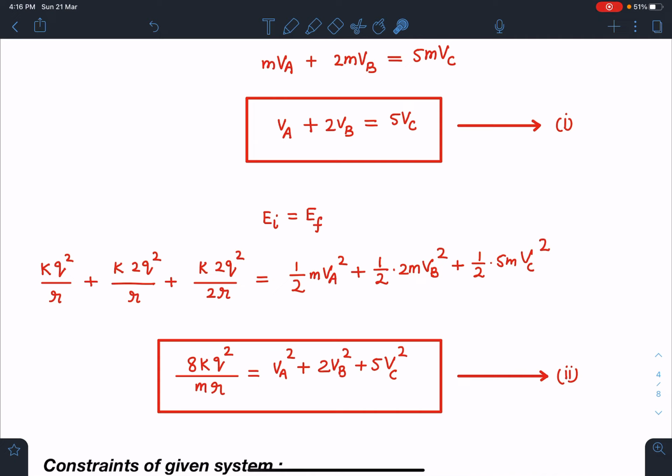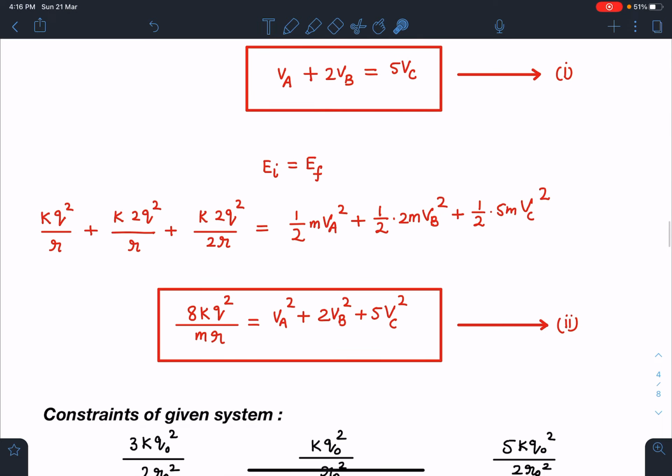Now these two equations I feel almost everyone will be able to make, but there is the key in the third equation, because we have three unknowns and we need three equations in order to solve this. So the third equation is the limitation or constraints in the system. So one more logic we are going to use in order to relate VA, VB, VC, and that's how we are going to get the answer for this.